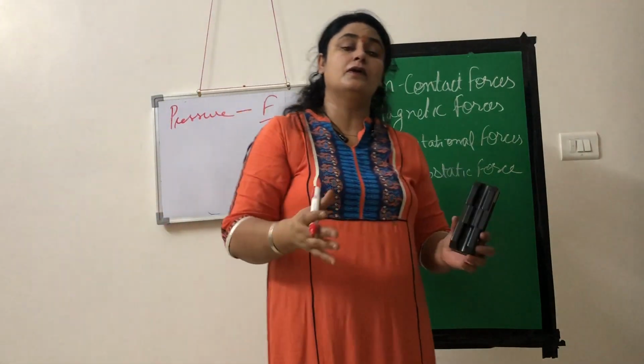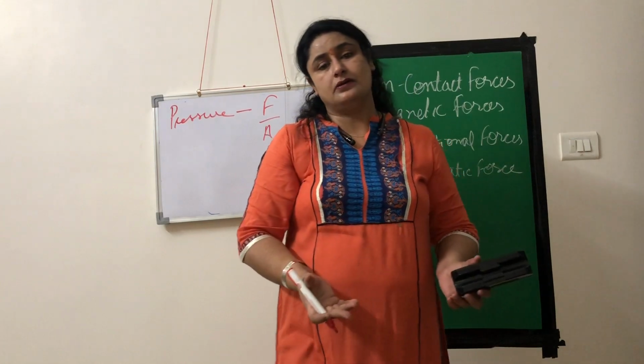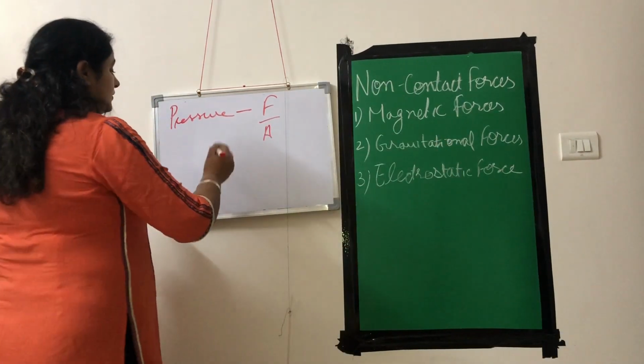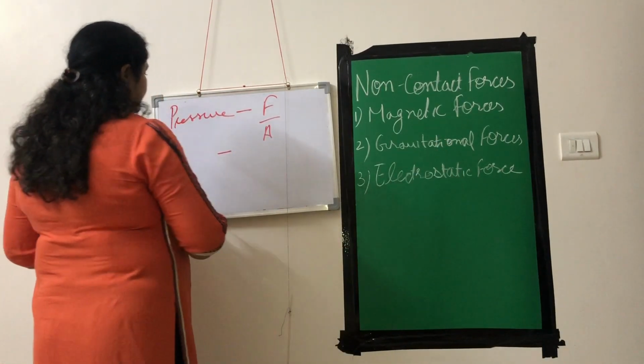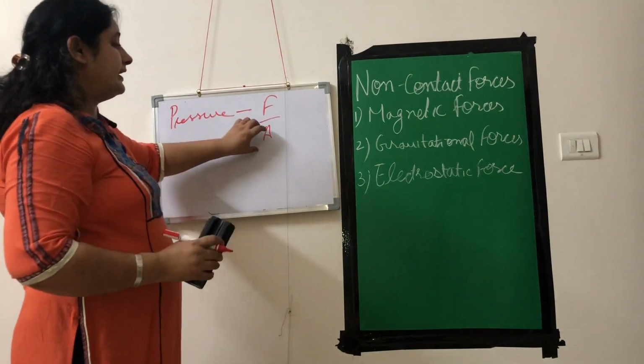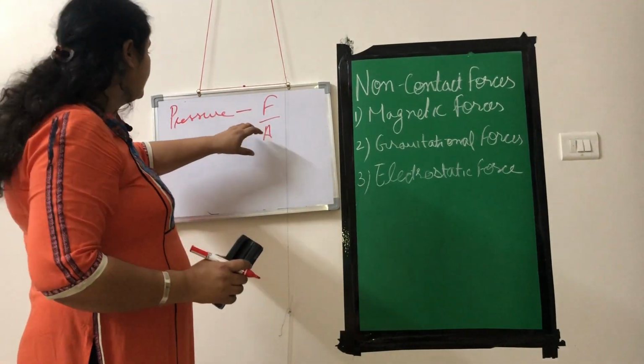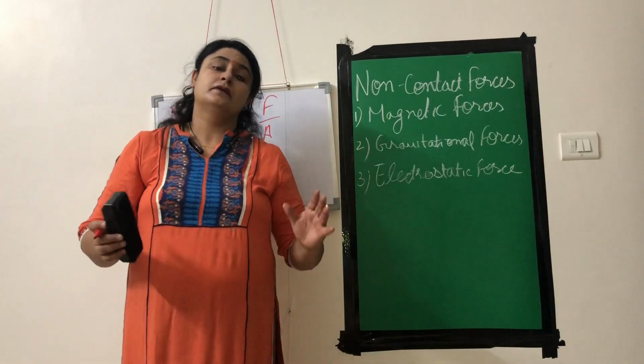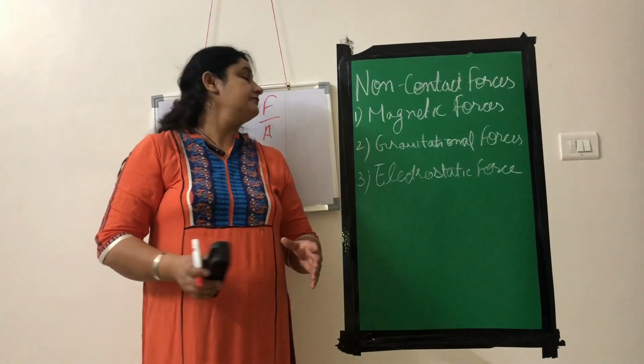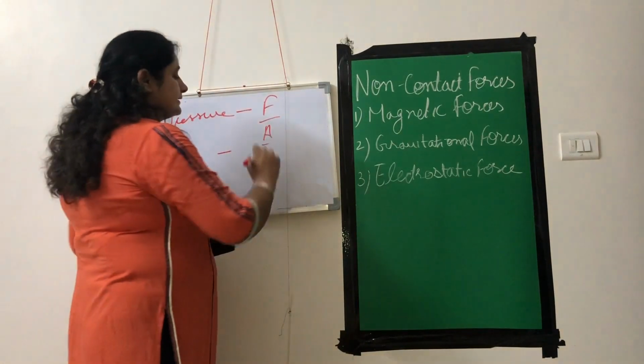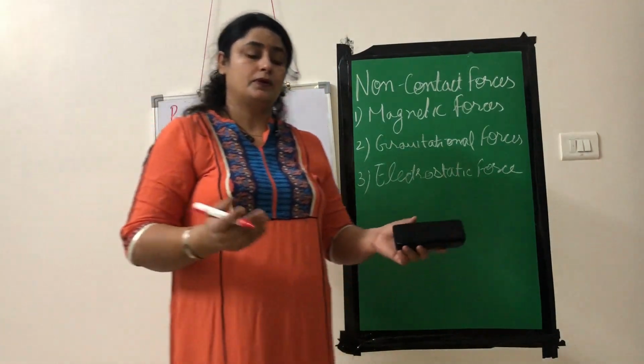Force applied on unit area is called pressure. So what we can say here, if the area is more, then pressure will be less. If area is less, then pressure will be more.